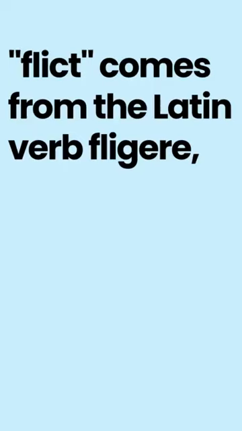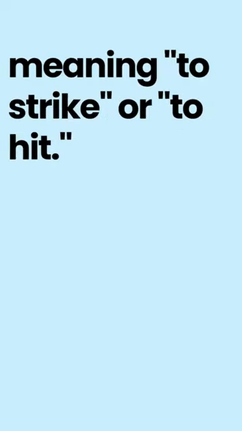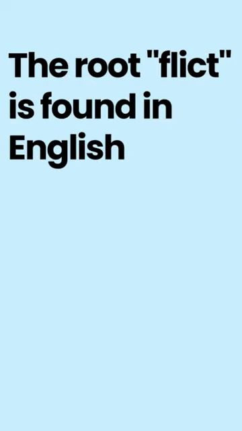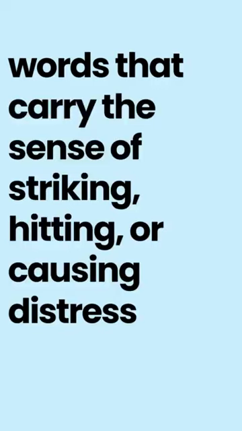English 10, flict. 1. Root and etymology. Root: flict. Key 1. Flict comes from the Latin verb fligere, meaning to strike or to hit. The root flict is found in English words that carry the sense of striking, hitting, or causing distress.